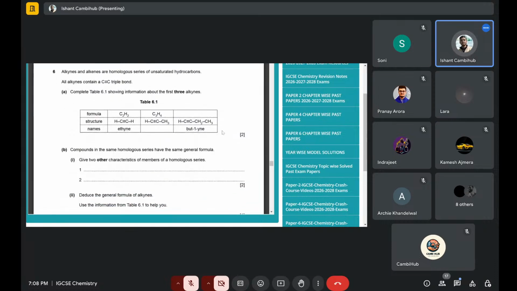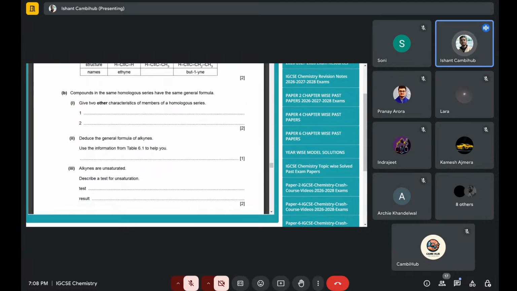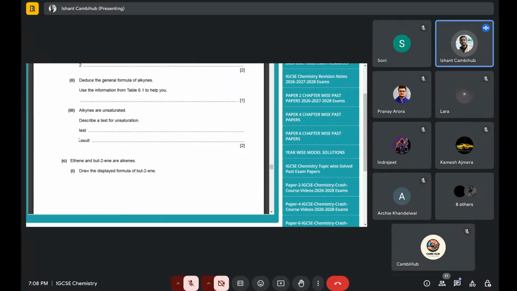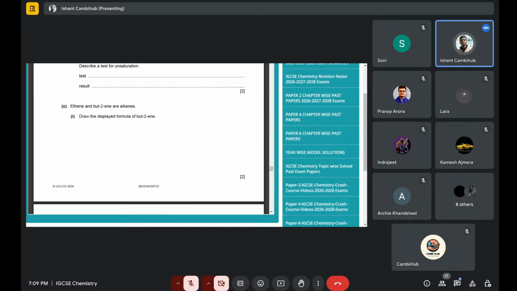Then these characteristics of homologous series, which is already there in the book. And then, of course, the tests for unsaturation, the bromine water test, the change of decolorization, changing to colorless, these all test results. Now here they have asked it easily for unsaturation, and many times in papers also they ask a test. Let's say it was an ATP type question, where they had given something else and you had to write the test and result. That will approximately come for 2 marks. And if you have not learned that table, then you will of course lose 2 marks there.